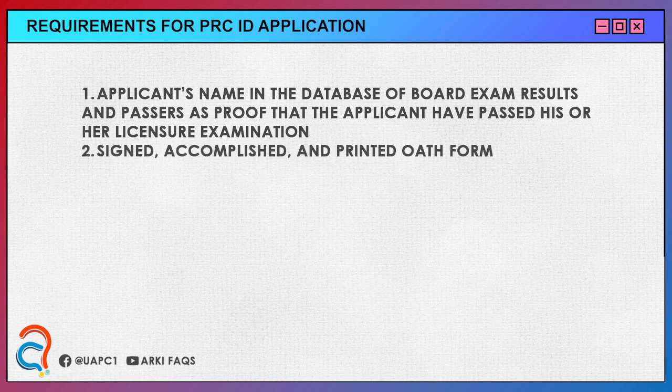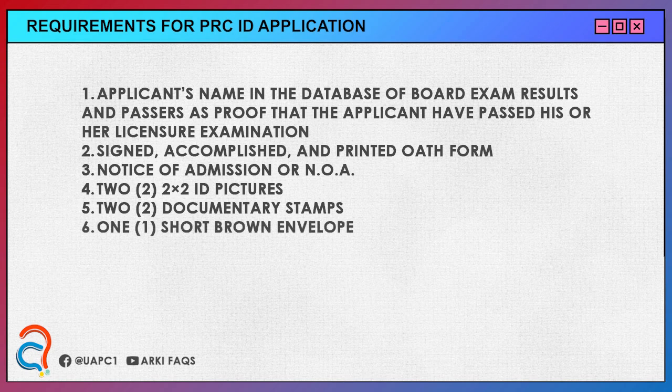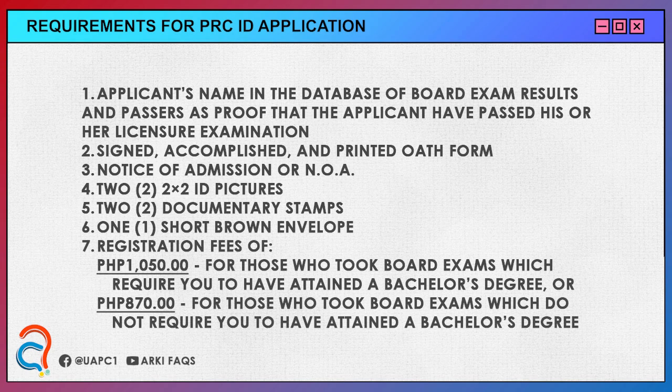2. Signed, accomplished, and printed oath form. You will be able to access this via the PRC online portal, Licensure Examination and Registration Information System, or PRC LARIS. 3. Notice of admission. 4. 2 pieces of 2x2 ID pictures. 5. 2 documentary stamps, which you can buy at the PRC office. Also, you'll need to bring an envelope. And lastly, registration fee, which varies depending on your application type.